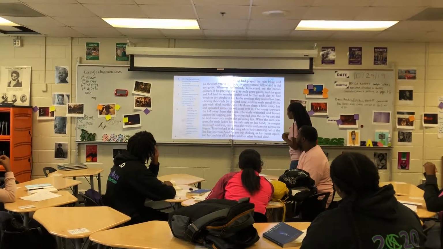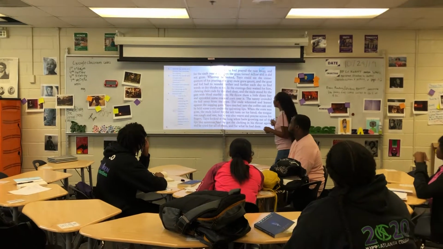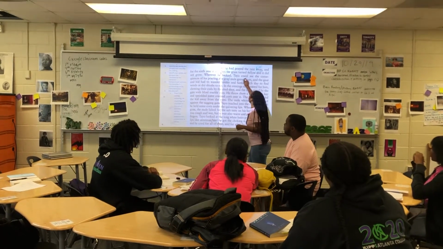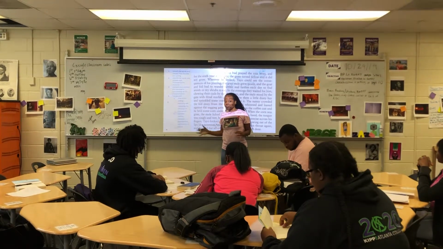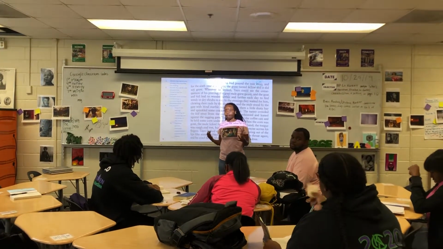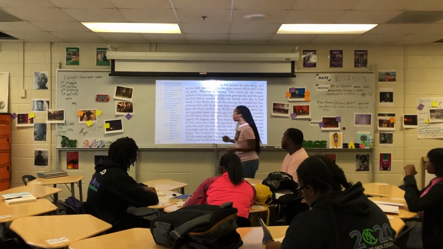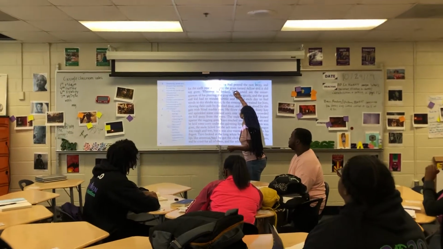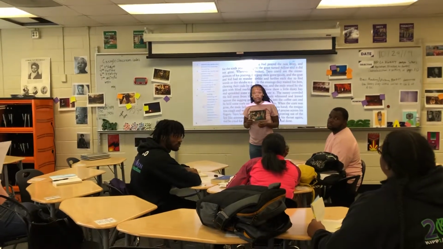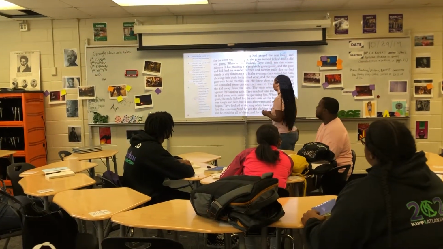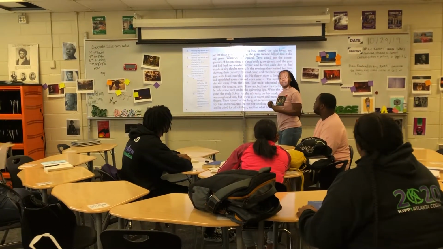The gray mule grew gaunt. Gray and gaunt. Now I want you to think about the color gray. What does that mean? I got the definition. Let's think. Fading. Now let's think about gaunt. We know what gaunt means. It means lean. And why would the mule be lean? Because it's old. I don't know.